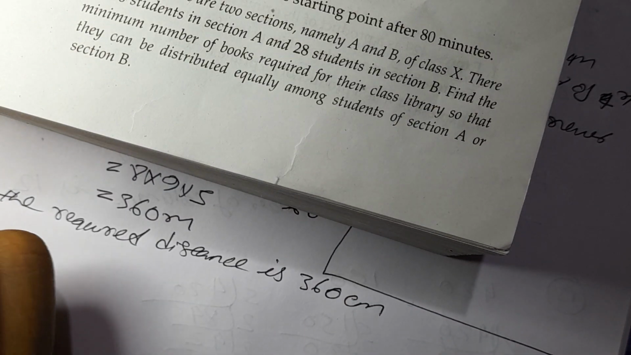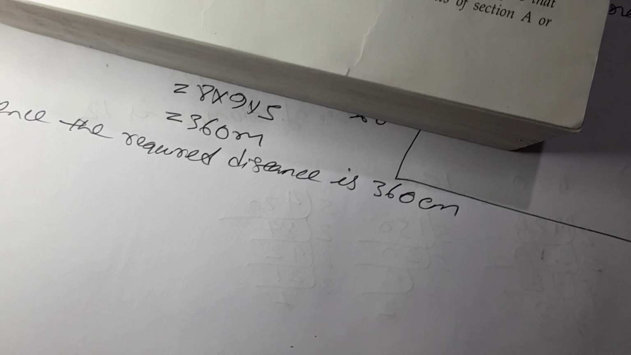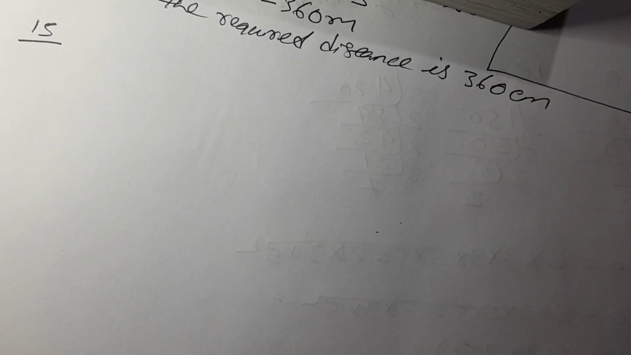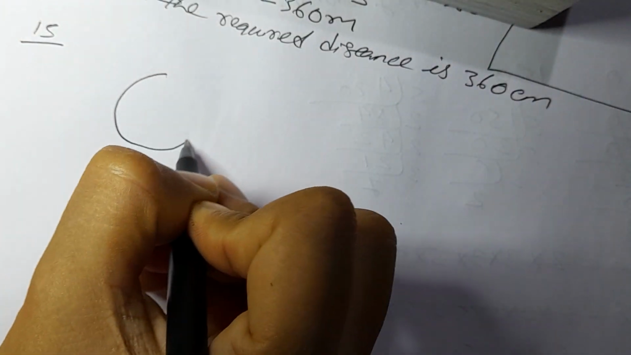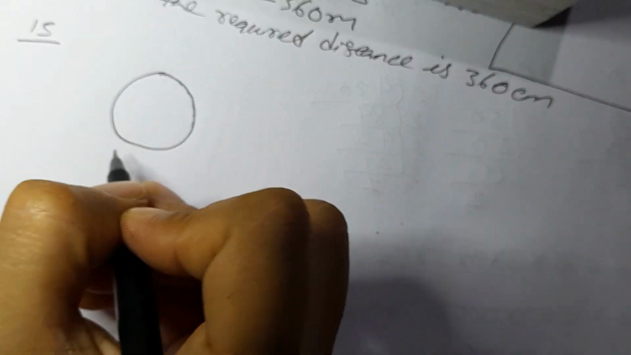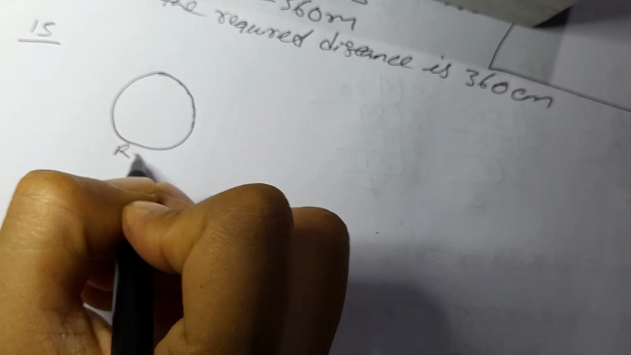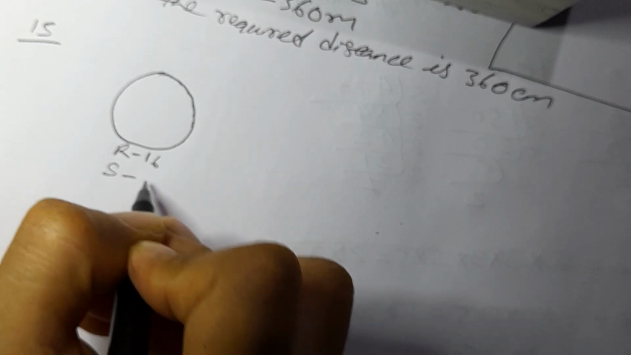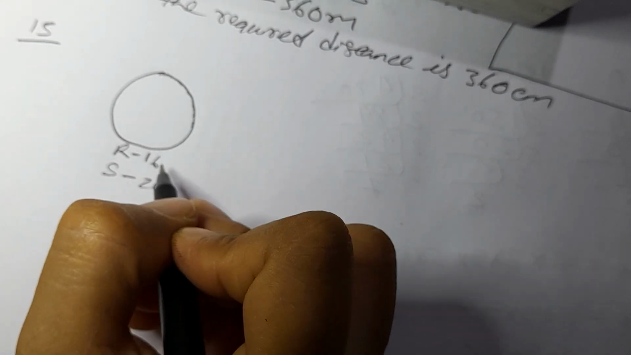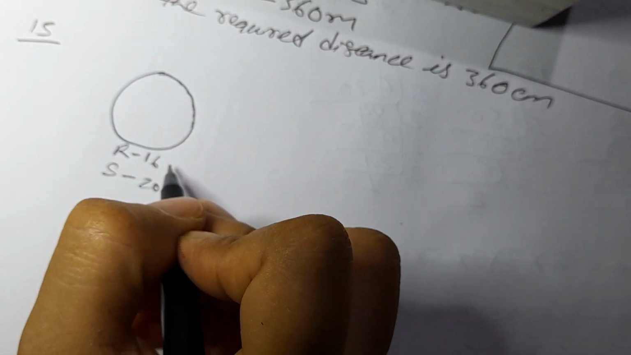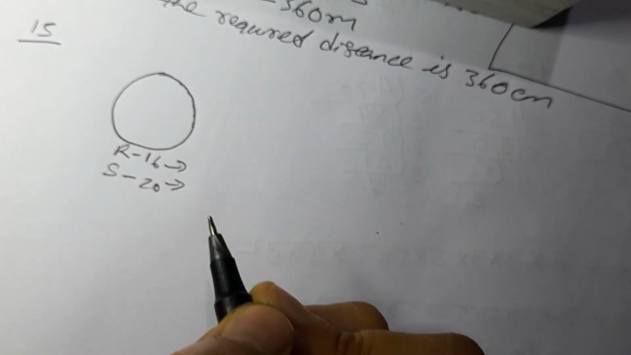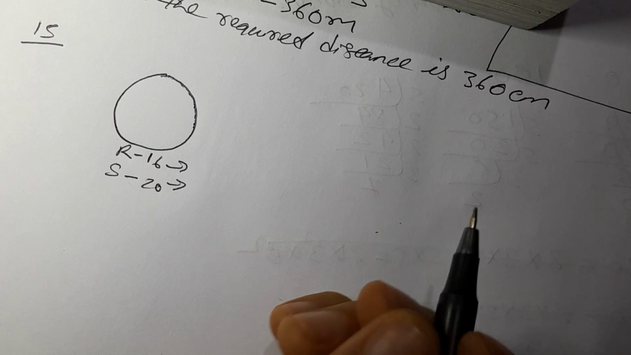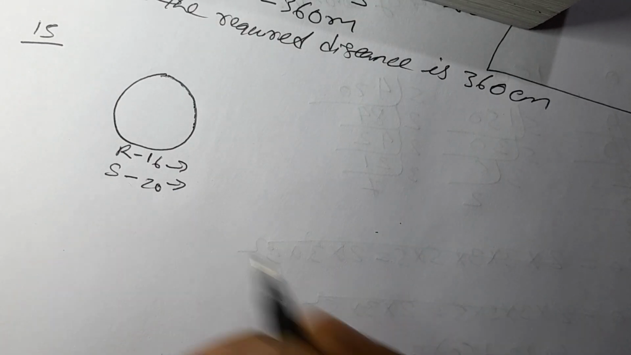This is example question number 15. This is a circular field. Ravi needs 16 minutes and Sika needs 20 minutes. They complete this circle in the same direction. So after how many minutes will they be at the same position? So we have to do the LCM. So LCM of 16 and 20.